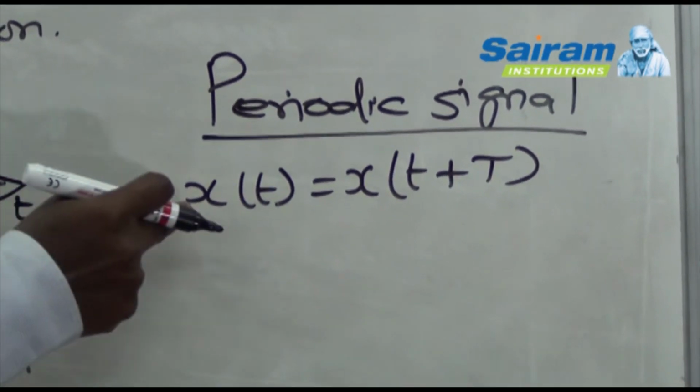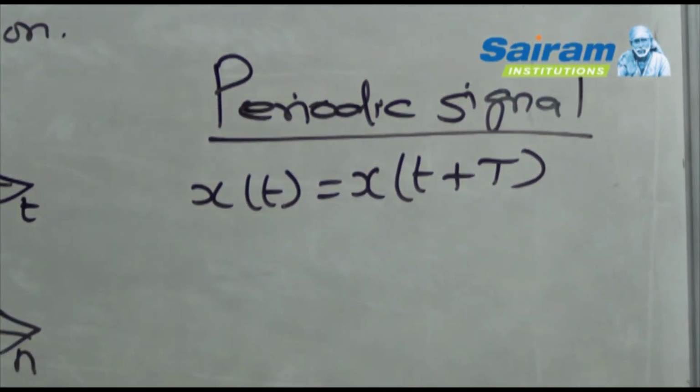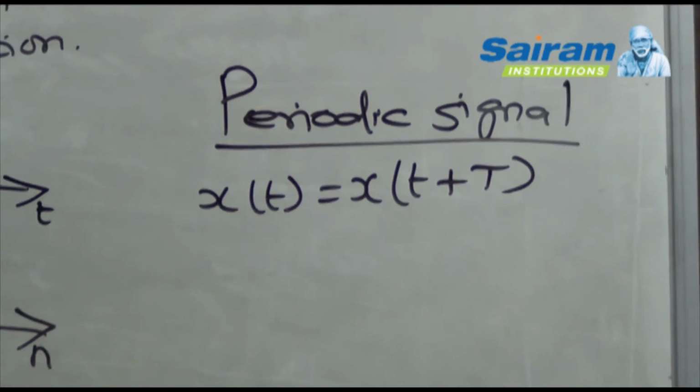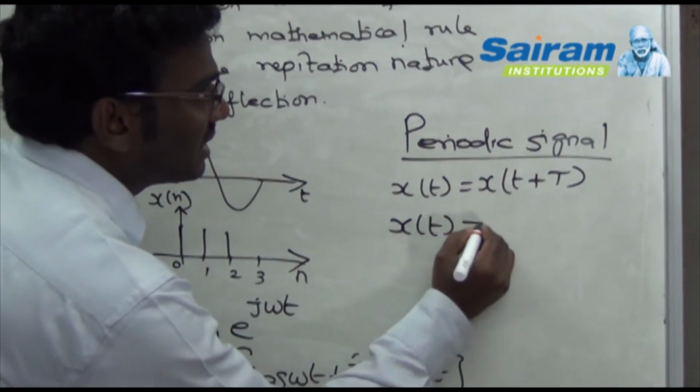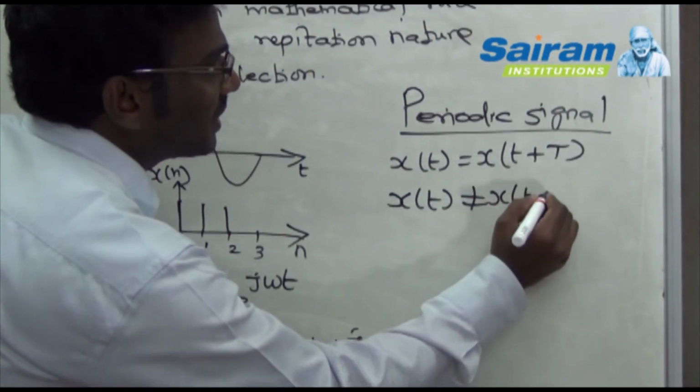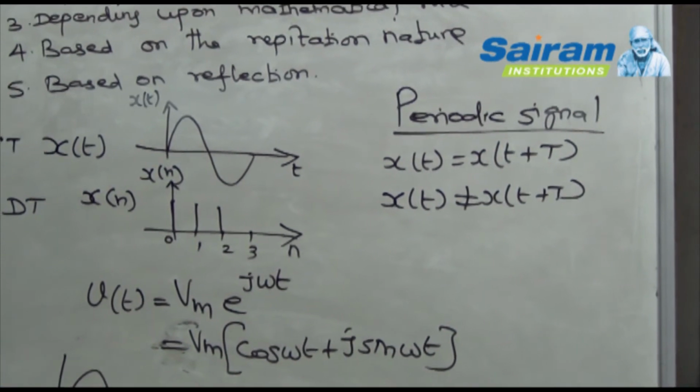If the signal function satisfies x of t equals x of t plus capital T, then we say that it is a periodic signal. Otherwise, if x of t is not equal to x of t plus capital T, then we say that it is a non-periodic signal, right?